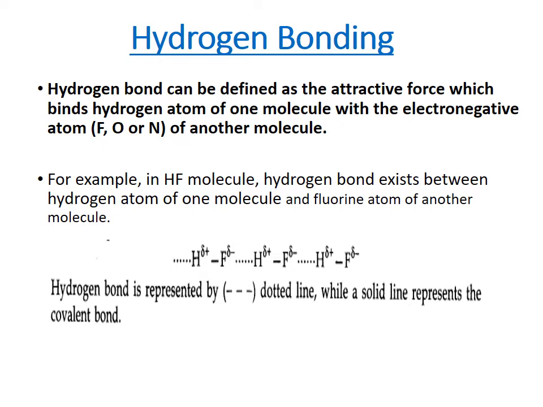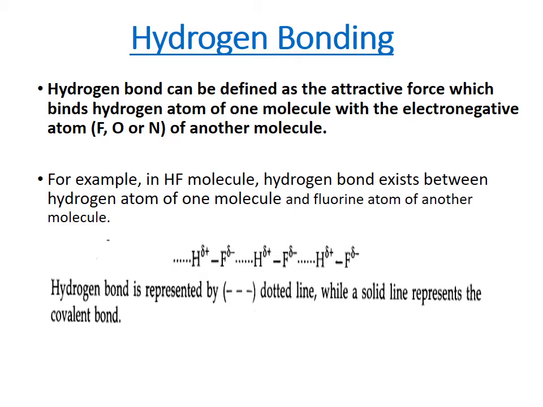Here it is represented by using a dotted line. Here you can see the fluorine of the first molecule is del negative, the hydrogen of the second molecule is del positive, and this negative and positive will attract. This type of force of attraction is called hydrogen bonding. In hydrogen bonding, one of the elements is always hydrogen.